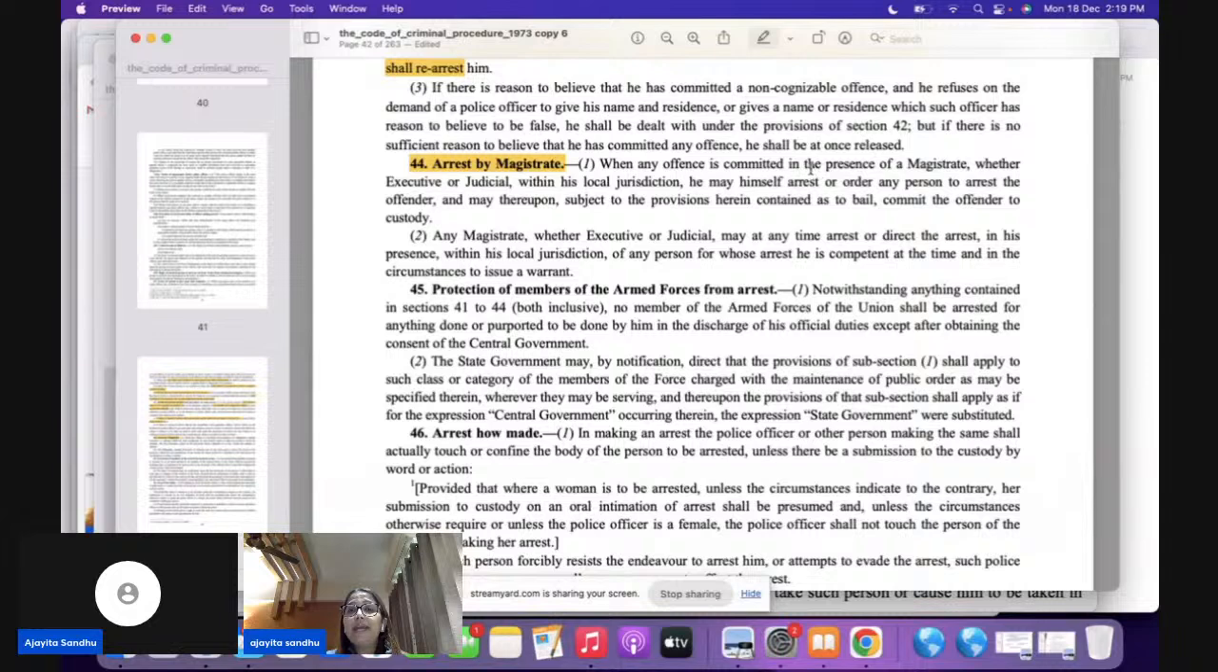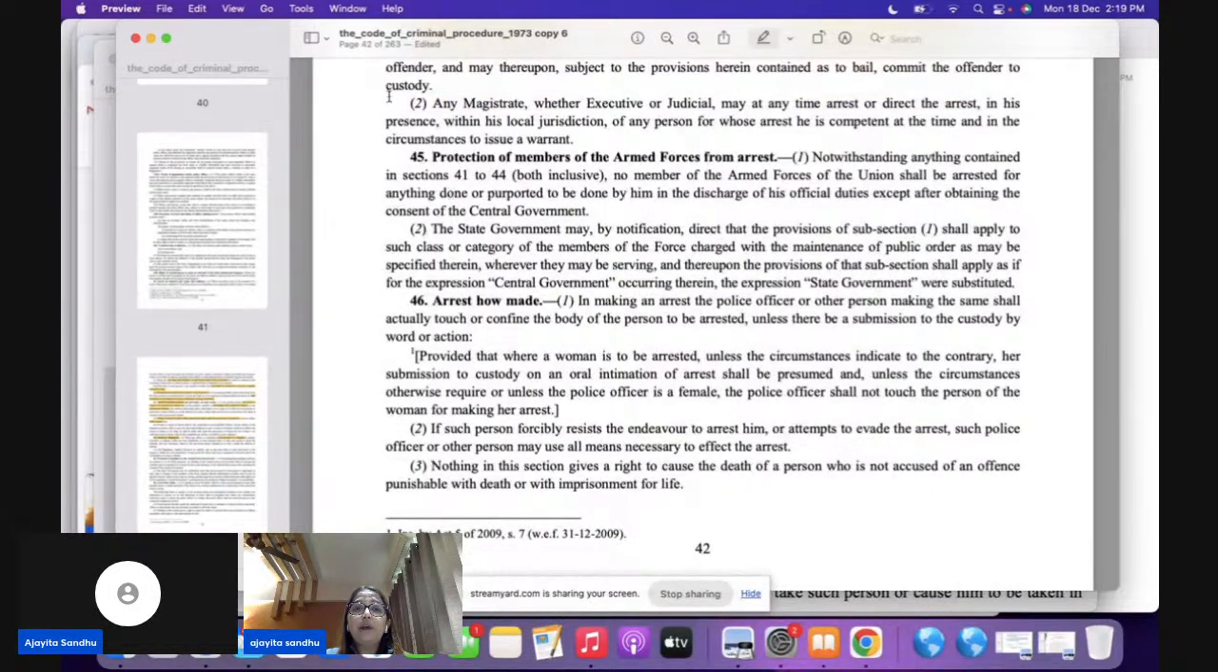When in his presence, whether you are an executive magistrate or a judicial magistrate, some kind of an offense has been committed. So section 44 talks about arrest by a magistrate. Section 45 talks about the protection of members of the armed forces from arrest. It says no member of the armed forces of the union shall be arrested for anything done or purported to be done in the discharge of his official duty, except after obtaining the consent of the central government.